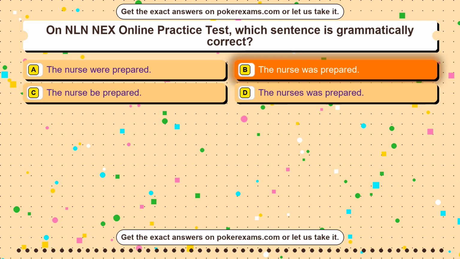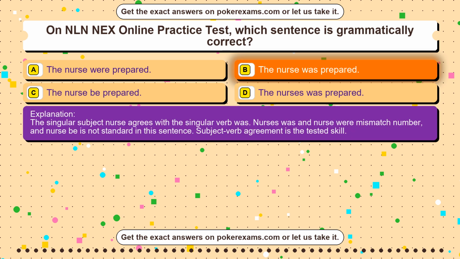The correct answer is option B. The nurse was prepared. The singular subject nurse agrees with the singular verb was. Nurses was and nurse were mismatch number, and nurse be is not standard in this sentence. Subject-verb agreement is the tested skill.